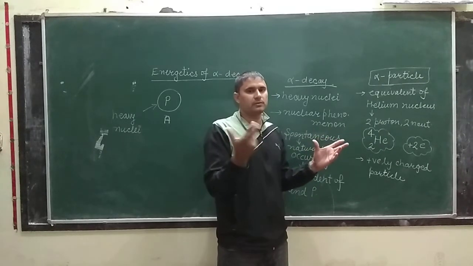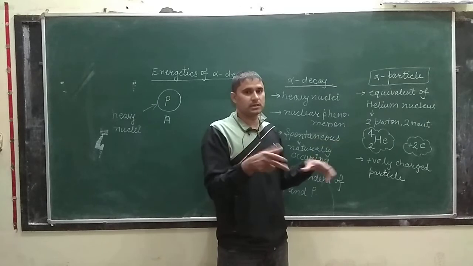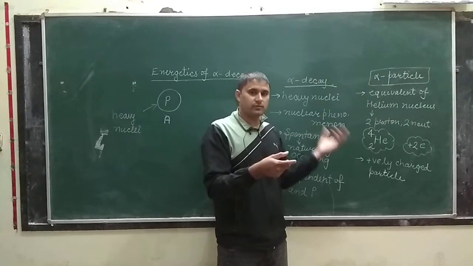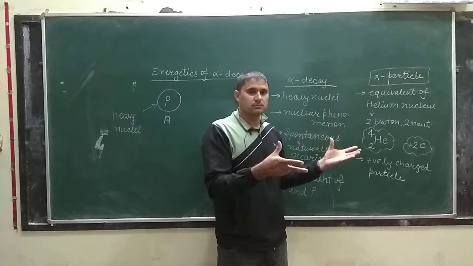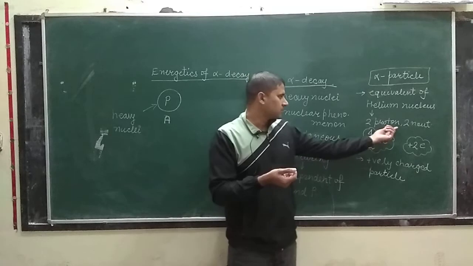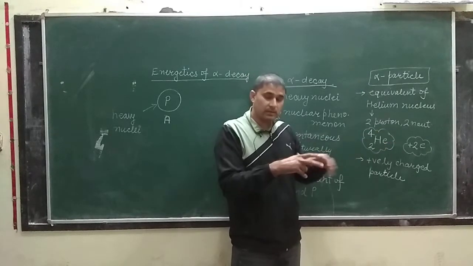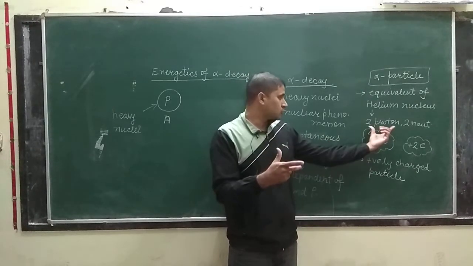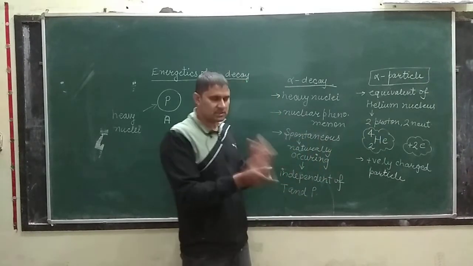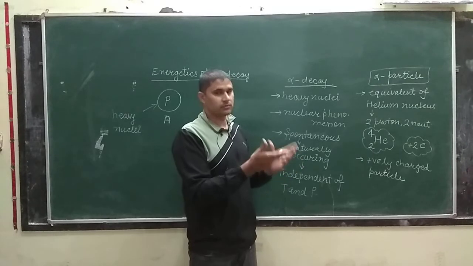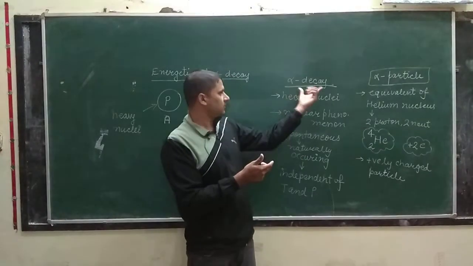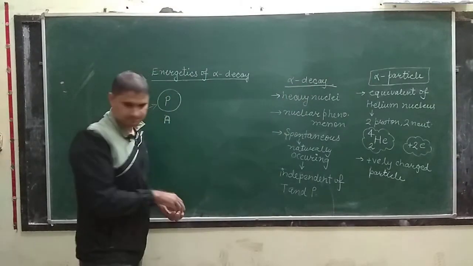So two kinds of energy are available inside the nucleus. One is due to strong nuclear forces, which are assumed to be attractive, and the other is due to repulsion, because of the large number of positively charged particles. So a kind of instability rises in the nucleus, which leads to decay of the alpha particle, and we will see it in detail now.